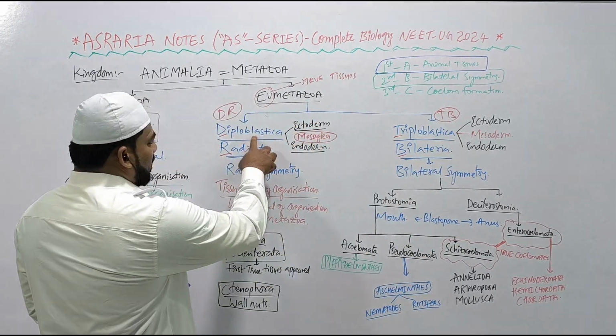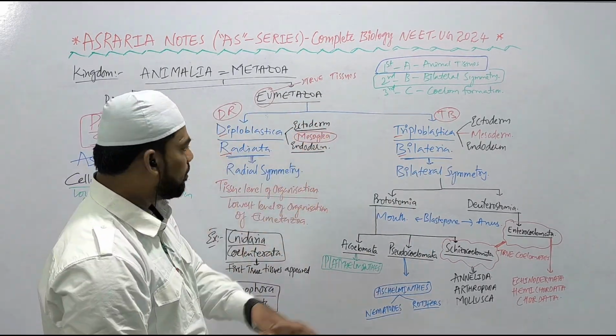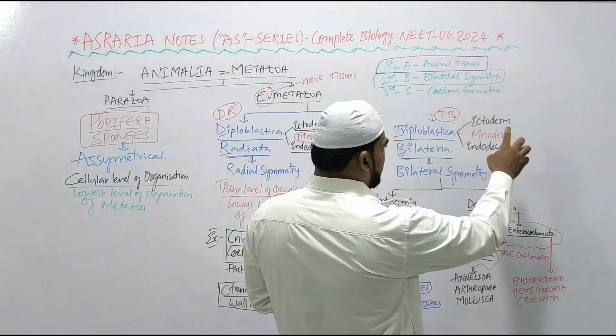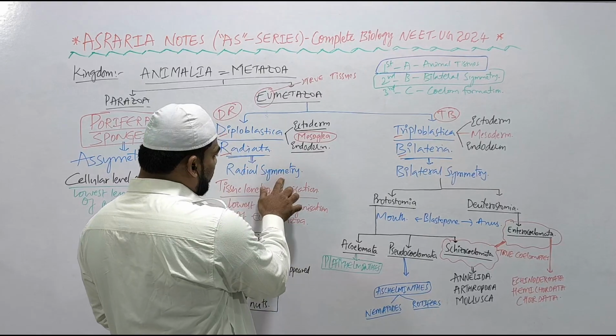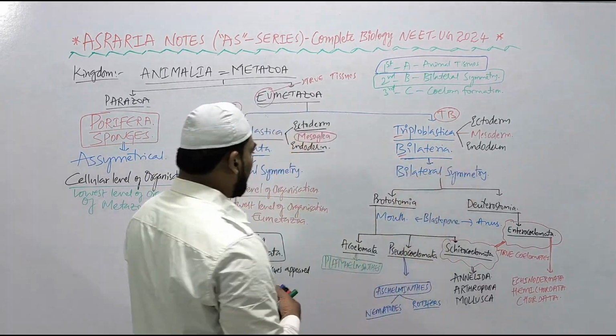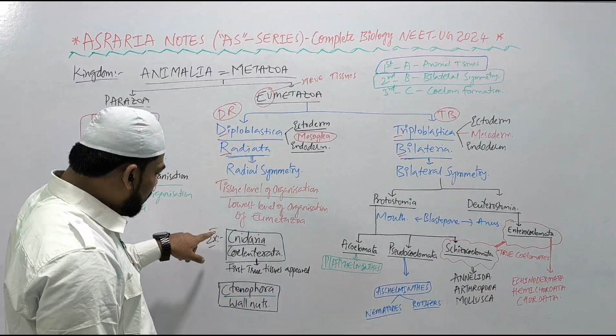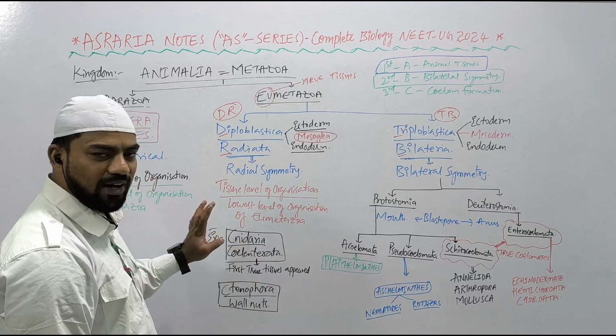Right, diploblastica, two germ layers, ectoderm, endoderm, mesoderm नहीं रहता, mesoderm की जगह पे mesoglea रहता. Triploblastica, three germ layers, ectoderm, endoderm and mesoderm. Mesoderm resulted in the structural complexity of the organism. Radiata shows radial symmetry, bilateria shows bilateral symmetry. Then, so first true tissues appeared in the Cnidaria phylum or Coelenterata.